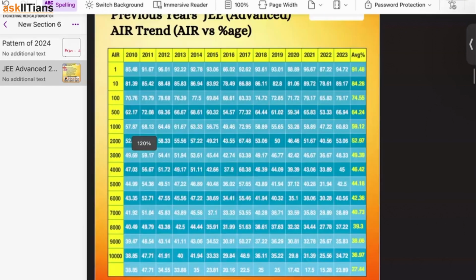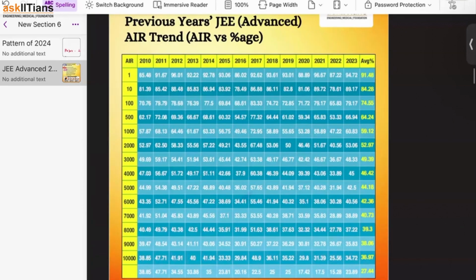The most important thing we need to understand is the trend in the previous years, the trend of the JEE Advanced exam: the percentage marks you get in the exam versus the AIR you will get. The trend is not too variable.